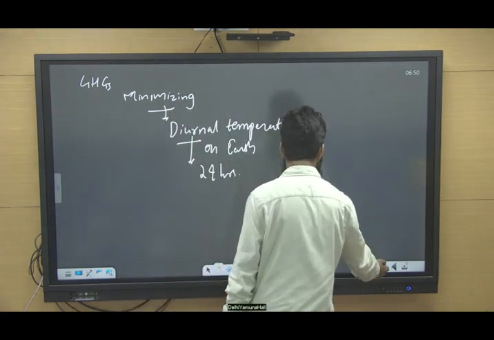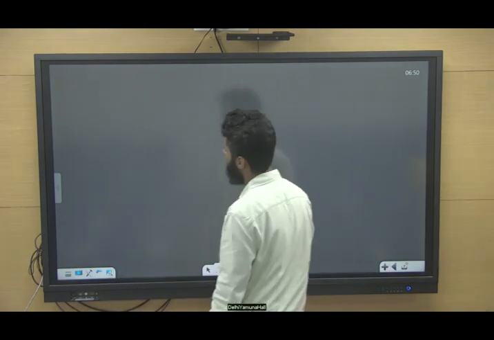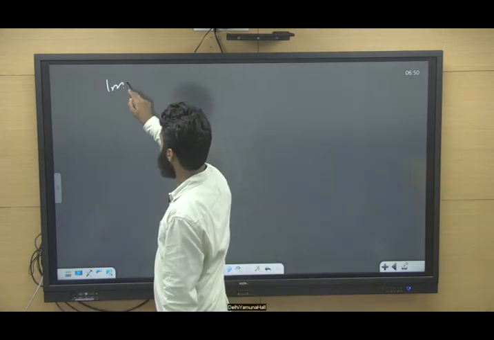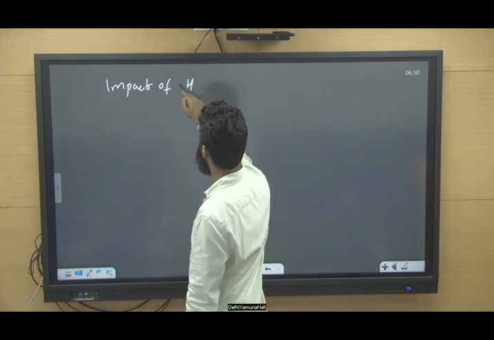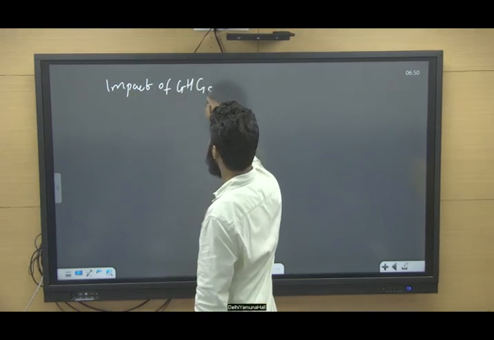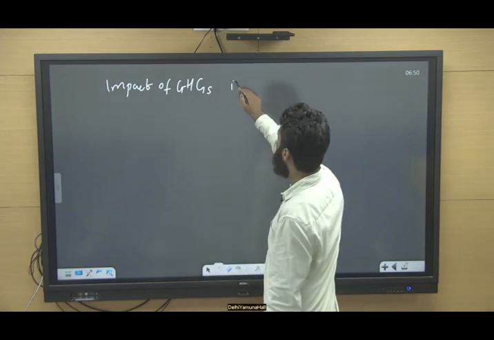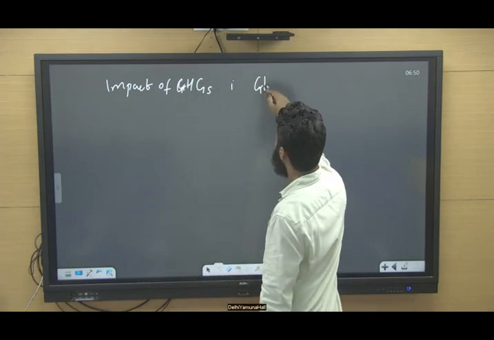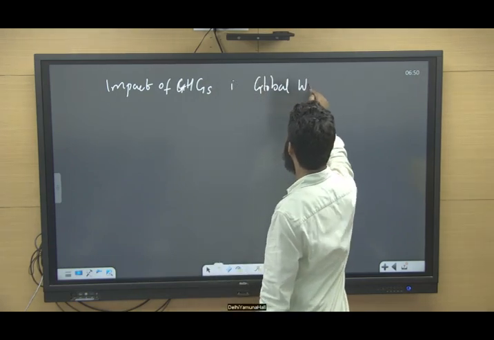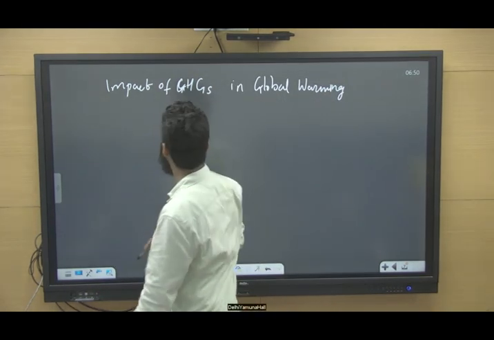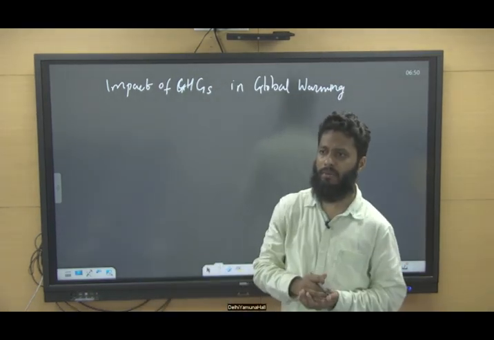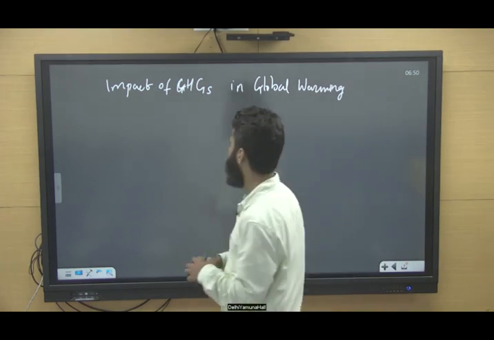Now come to a very important discussion, that is the impact of greenhouse gases in global warming. It is measured basically with respect to three parameters.